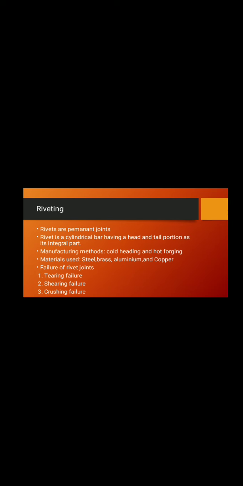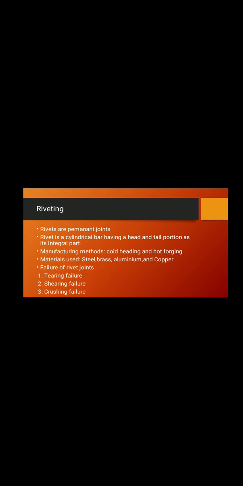Okay, let's discuss riveting. What is meant by riveting or rivets? Generally, rivets are permanent joints. A rivet is a cylindrical bar having a head and a tail portion as its integral part. So a rivet has a head end and a tail end. It is a cylindrical bar.